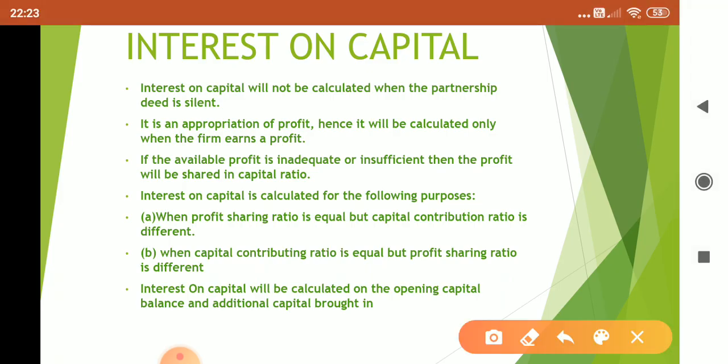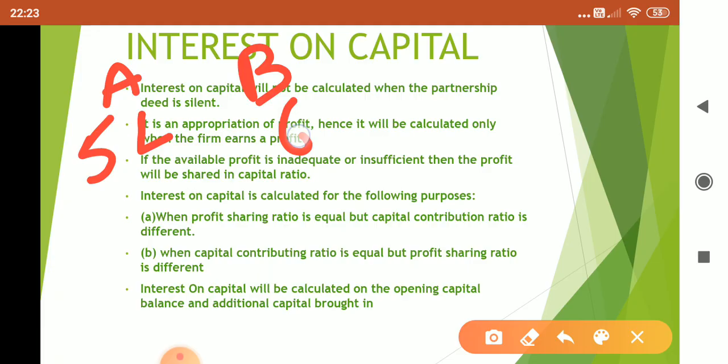Let us assume we are having two partners A and B. Capital of A is 5 lakhs and capital of B is 6 lakhs. Interest on capital is 6%.